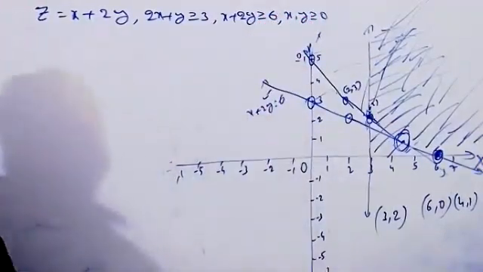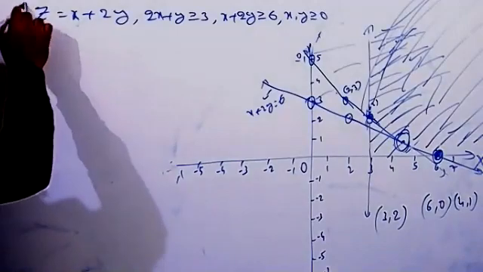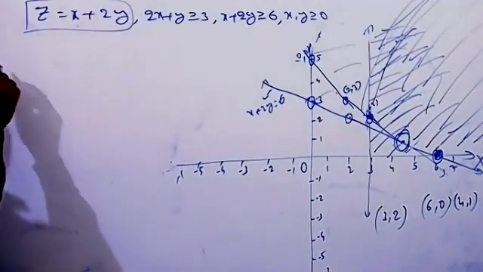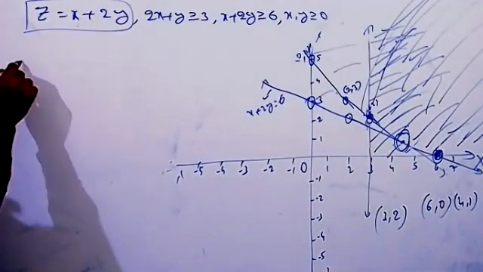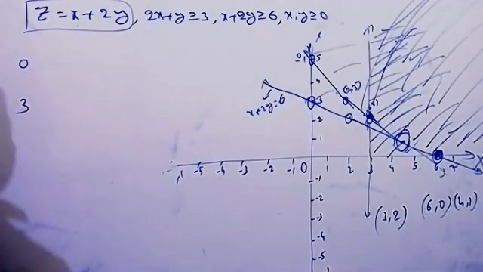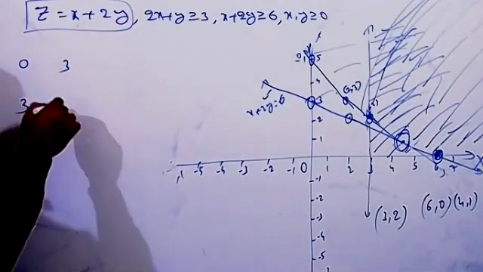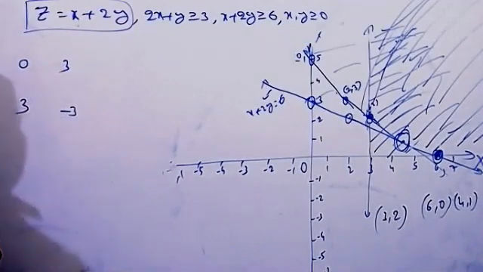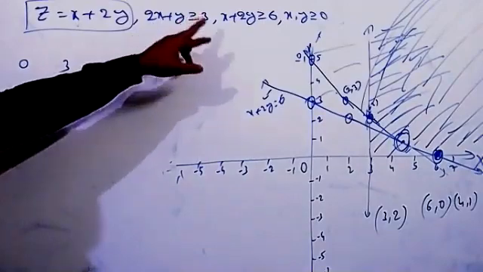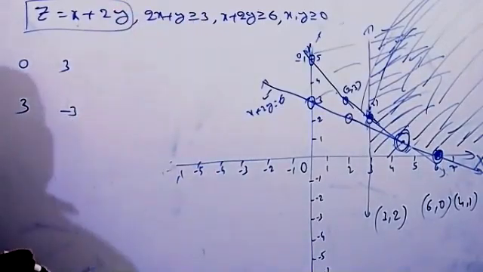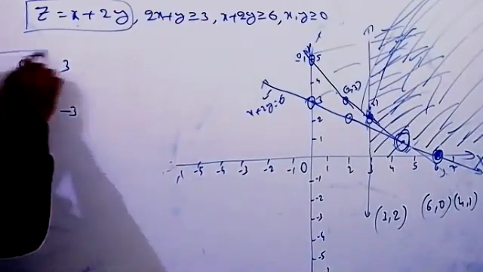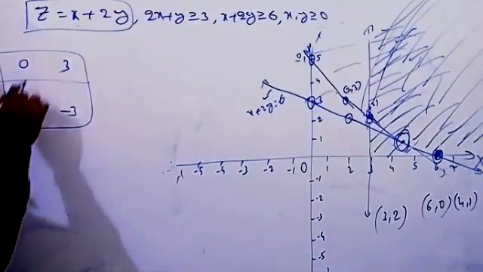Now you can find the points here, x, y. If you take x equal to 0, y equal to 3. If you take x equal to 3 here, y equal to minus 3, correct? Because 2 3s are 6, so 3 minus 6 is minus 3. Yes, y equal to minus 3. You can take any other values too, but 2 points are enough.